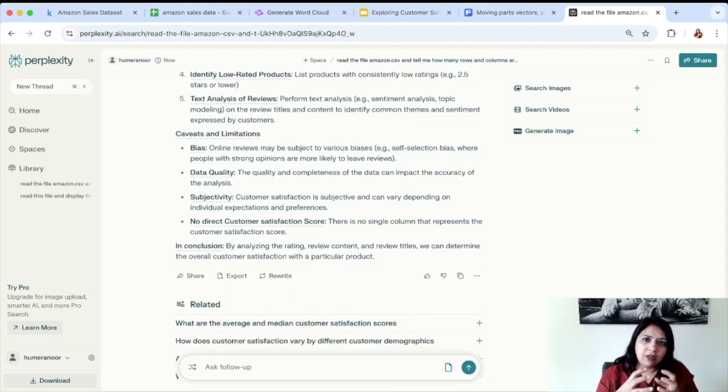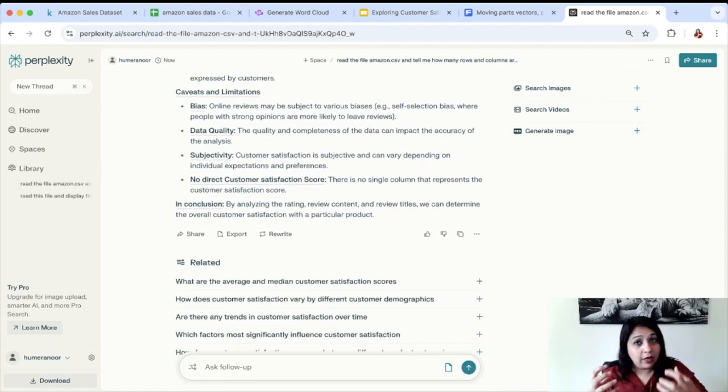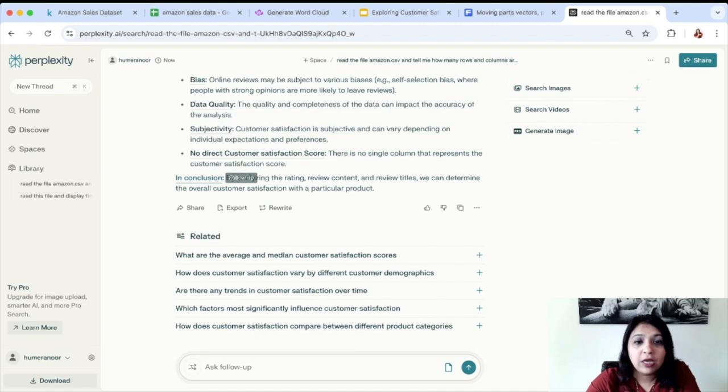So now imagine if you are a data analyst in a domain which is new for you, and you don't know which parameters to look at, which procedures to look at, then this kind of evaluation, this kind of support can actually help you in building up your expertise and your skill level as well. It also specifies some caveats and limitations like bias, data quality, subjectivity, and no direct customer satisfaction score. In conclusion, by analyzing these, we can determine. So now let's ask it to do it.